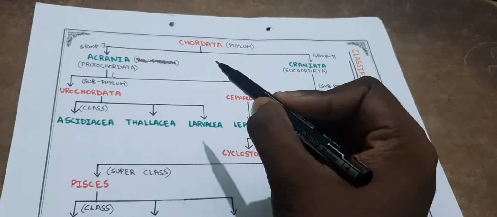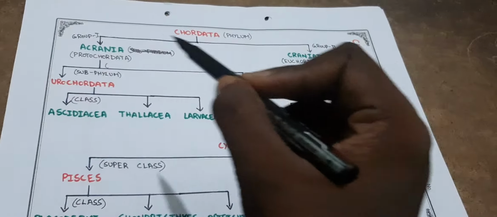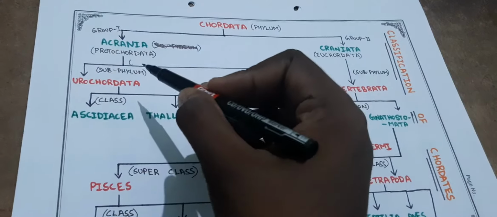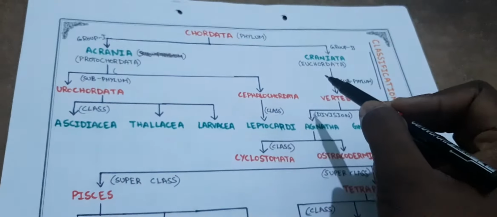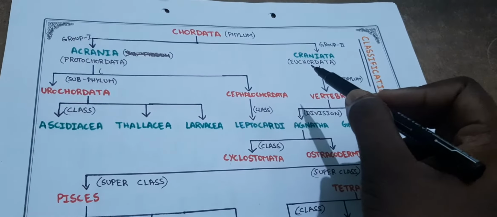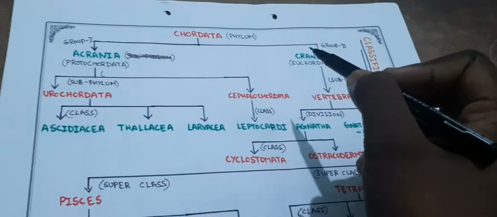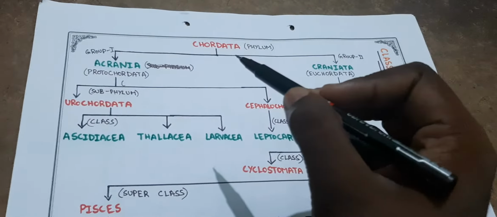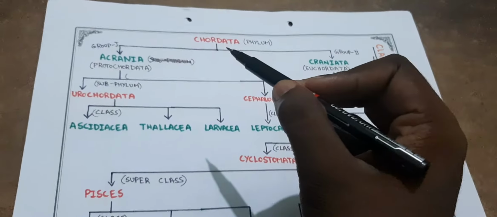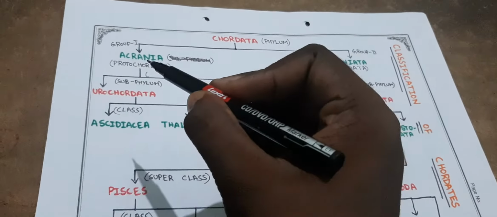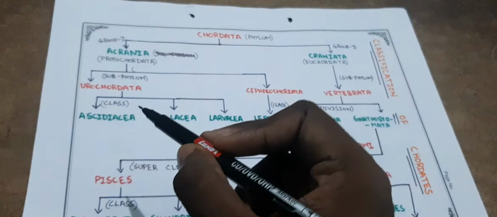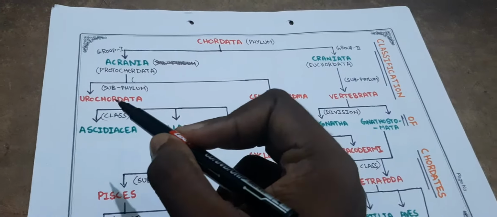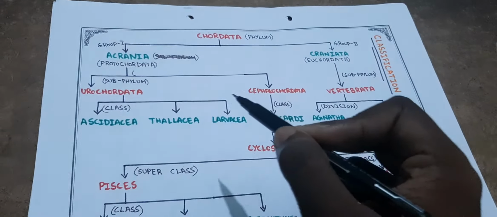See, phylum Chordata is first divided into two groups, Acrania and Craniata. Acrania is also known as Protochordata and Craniata is also known as Euchordata. These groups are divided on the basis of presence of the skull or brain box. Okay? And next, Acrania is divided into two subphylums. They are Urochordata and Cephalochordata.